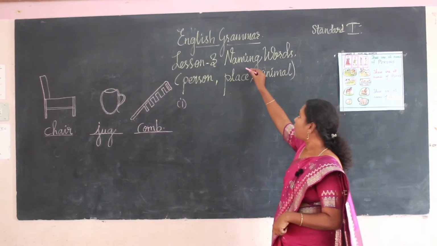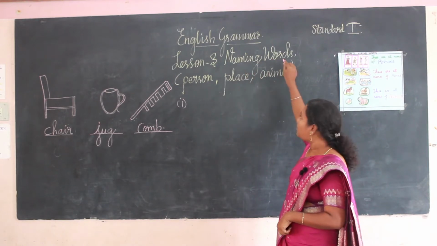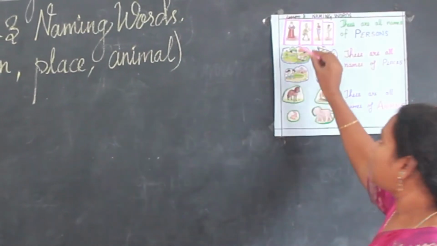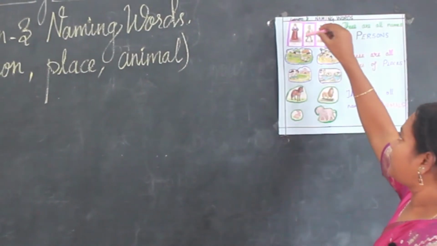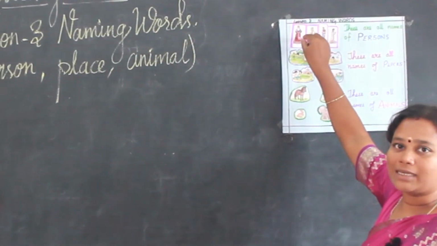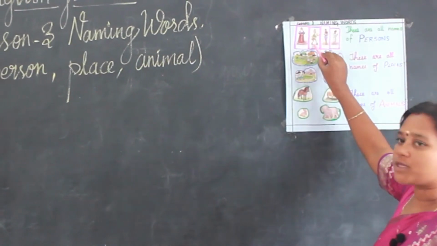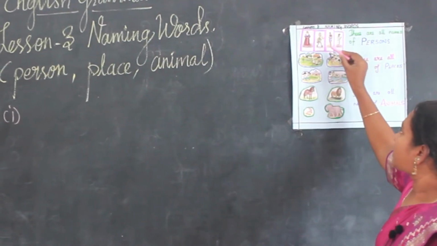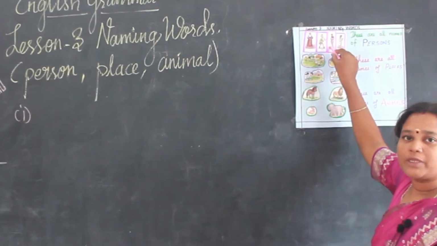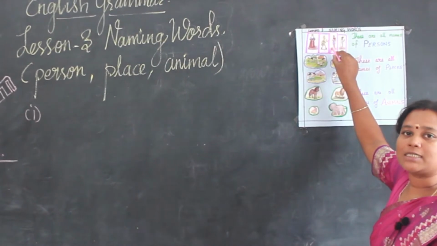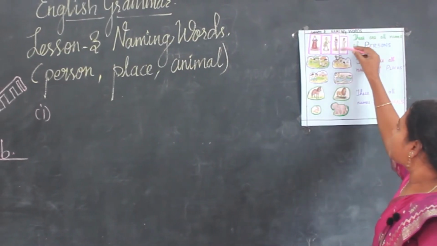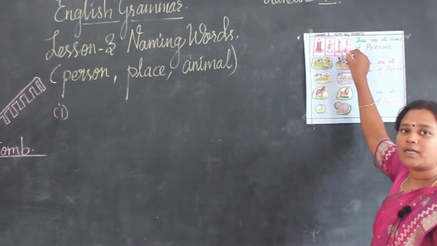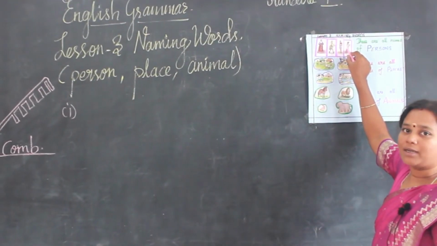See here, now I am going to explain to you naming words for persons. What are the persons we are seeing here? This is a person who is called as a king. The second person is postman. Postman who delivers us letters. The third one is teacher. She gives us knowledge. She teaches us. Next one is doctor. When we fall sick, we go to the doctor to examine us.